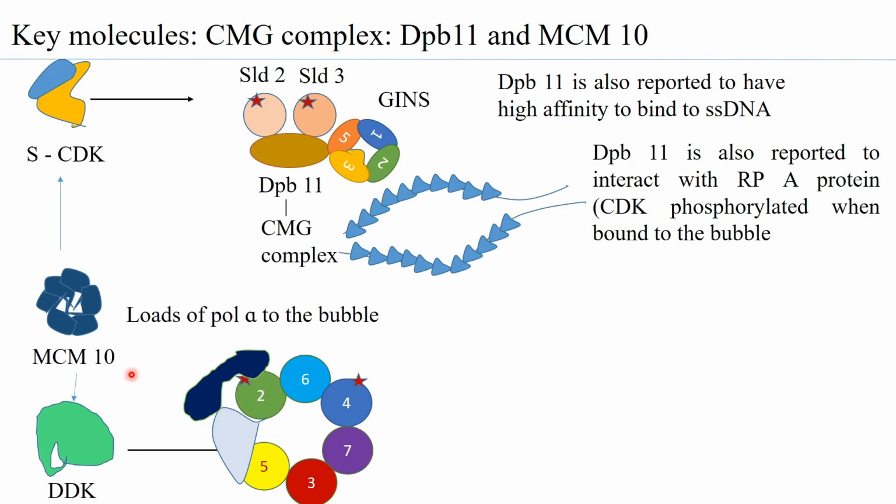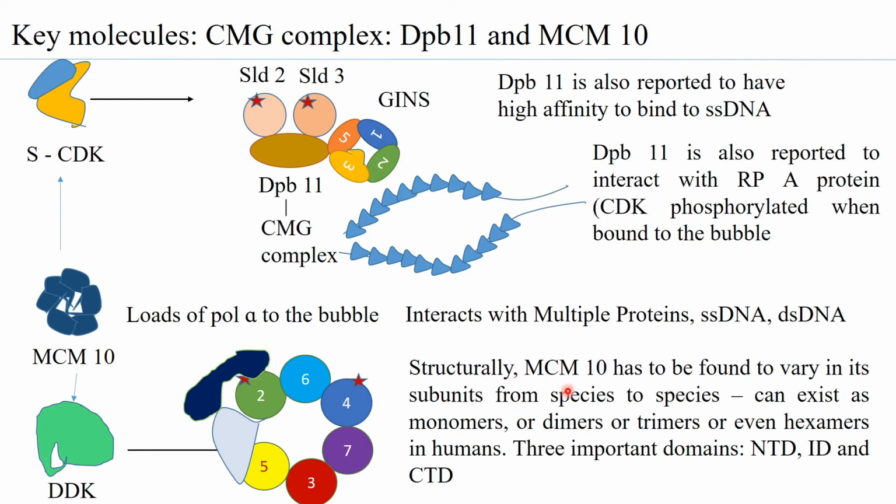But MCM10 also has a role in loading the DNA polymerase alpha, which is responsible for binding to the primase to form the primer. So the loading of polymerase alpha to the bubble is initiated by MCM10. Moreover, MCM10 can interact with multiple proteins, single-stranded DNA, and double-stranded DNA, and thereby it has been found to have a role not just in the initiation phase but also in the elongation phase.